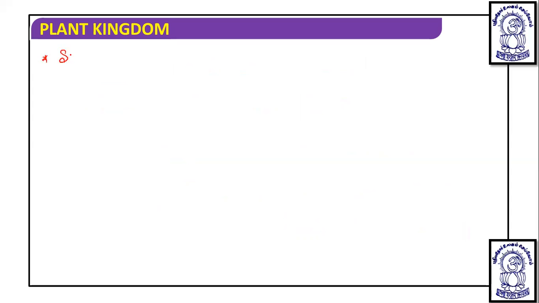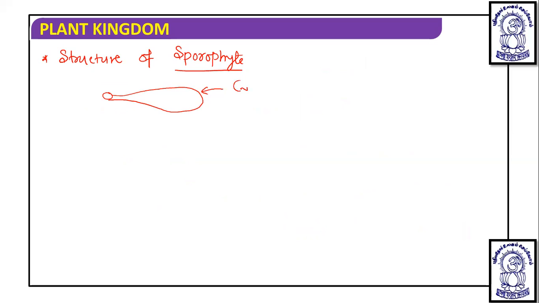So if we talk about the structure of the sporophyte, suppose this is the hanging archegonia, and we have studied just now that over the hanging archegonia, this is a cylindrical ray, and below it the hanging archegonia is found, where the egg cell is found, where the zygote is found, where the embryo is formed, and that embryo develops into this sporophyte.